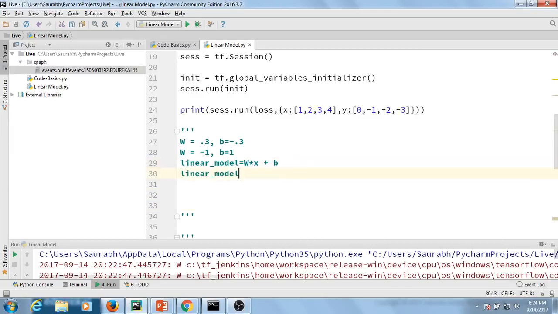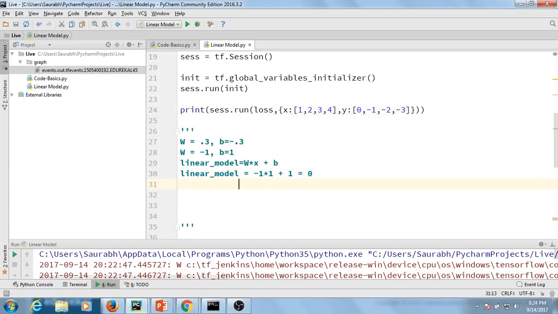When I feed in the first value of X, which is 1, the value of W say is -1 into 1 plus the bias value, which is 1. So at that time I get the output as 0. All right, which is absolutely correct. I mean, this is equal to the output that I already know.